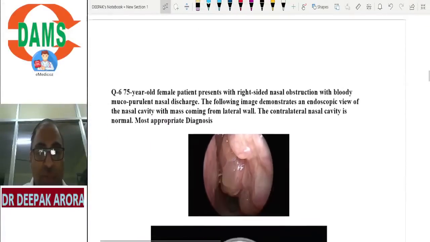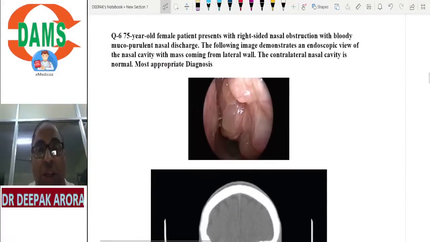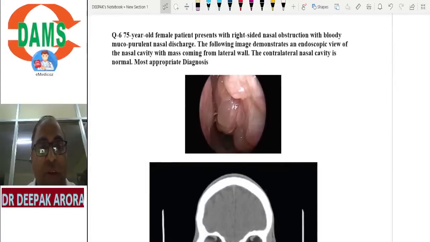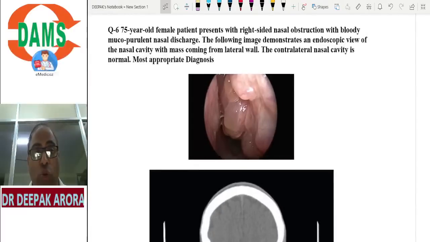Coming to the next one, I'm taking you to the malignancy of nasal cavity. Very important MCQ. A 75-year-old female presents with right-sided nasal obstruction with mucopurulent nasal discharge. Seeing age 75, it comes to my mind that the high probability is a malignancy. It is an endoscopic view I'm showing you. Malignancy of nose and PNS, one of the important topics. What is the key word in this MCQ? The key word in this MCQ is lateral wall.